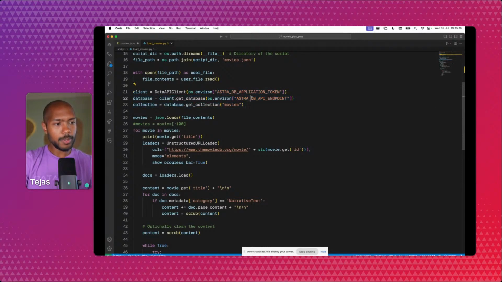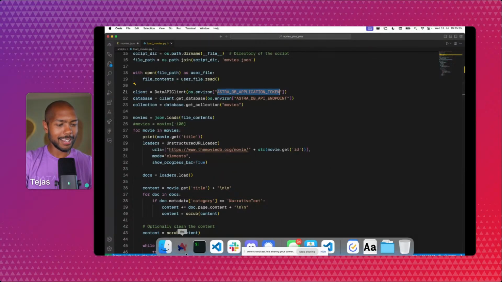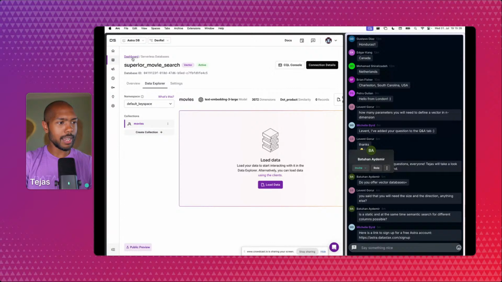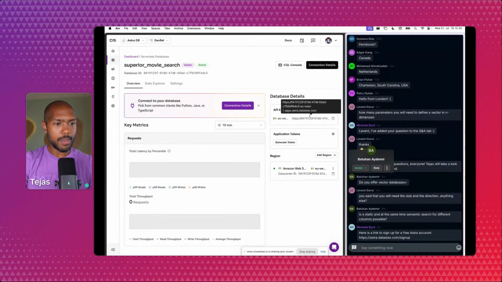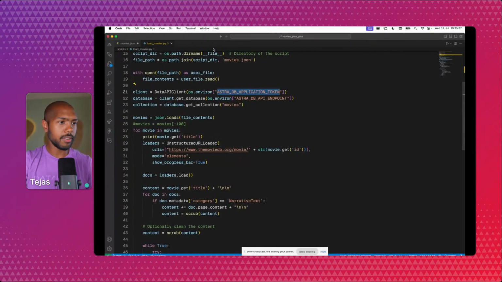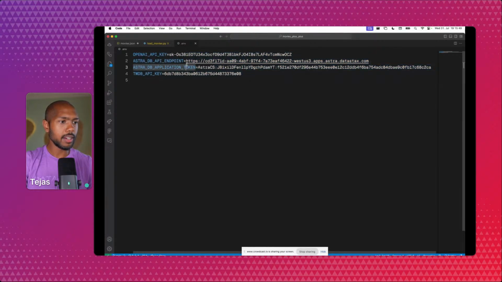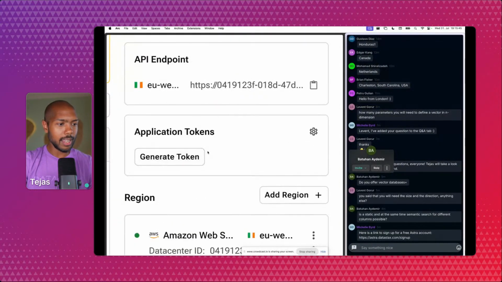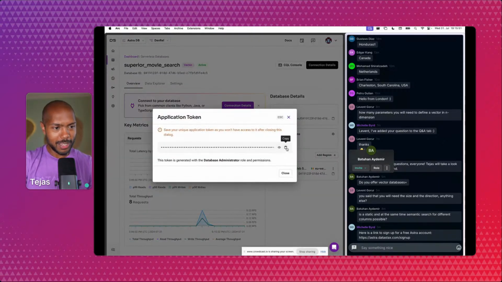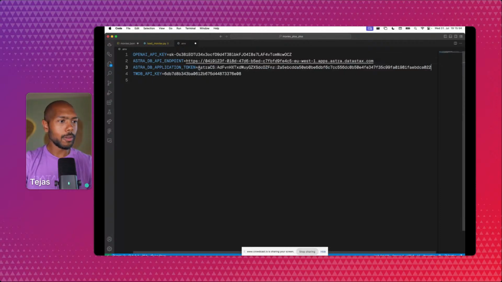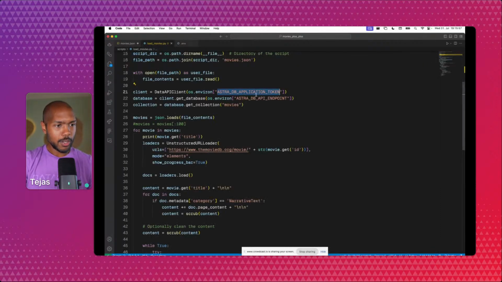Now these environment variables are going to be different because I just created the database. Let's go and get them. And again, these will be redacted after the stream. Please do not steal them. This is my DataStax account, okay? So what we're going to do is come here, back to my dashboard, go to my database, which is Superior Movie Search. And so I've got the API endpoint here. I'm just going to copy that and load it into an environment variable in .env right there. These are all my secrets. Again, they'll be redacted. Be a decent person. And then we'll generate an application token, and we'll copy that and also paste it into our .env. And this time they don't let you see it, but when I paste it here, you're going to see it anyway. Cool. So we've loaded up our application token and our API endpoint.